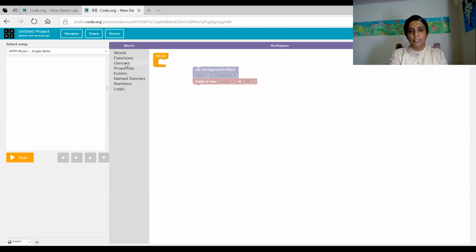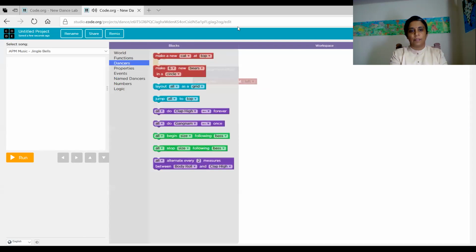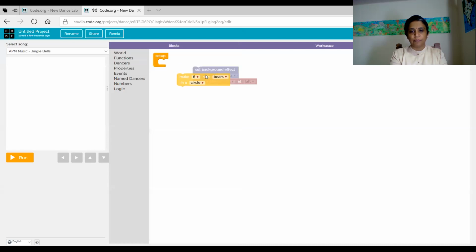Next, we'll select a few more dancers. I'm going to select 6 new bears. I'm going to take this one. So you place it here. So you have selected 6 new bears and they're going to play in a circle or a diamond. However you want to arrange them, you can arrange. I'm going to arrange them in a circle.